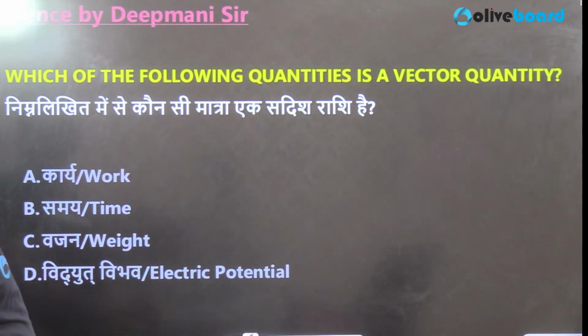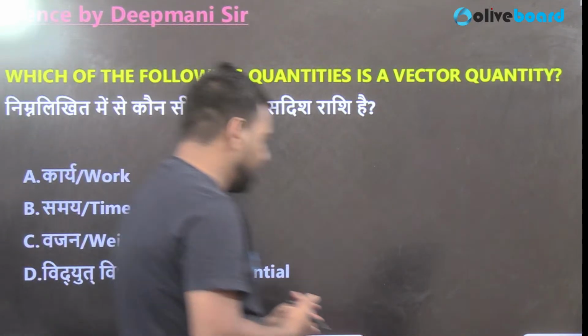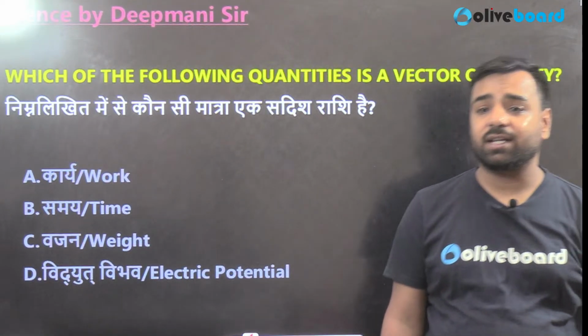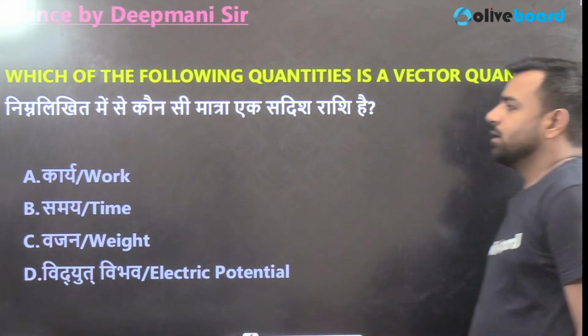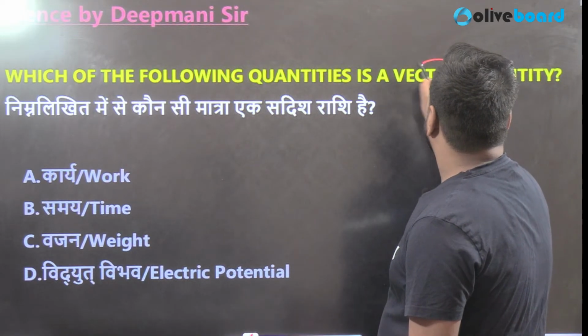First of all, which of the following quantities is a vector quantity? So your four options, tell me, what do you think, which of the following is a vector quantity here? Work, time, weight, or electric potential? Answer please. Which of the following is a vector quantity?